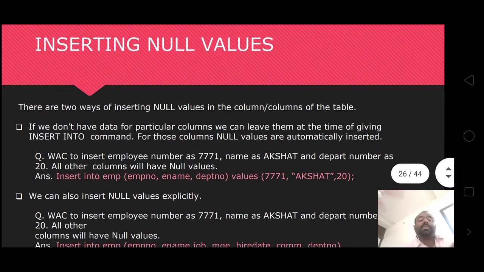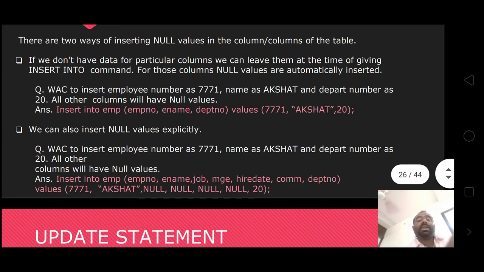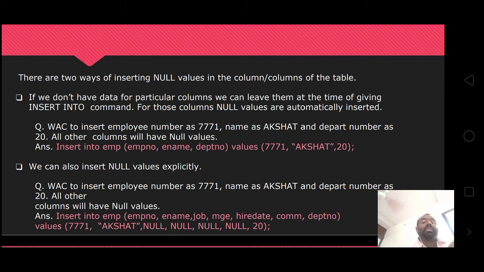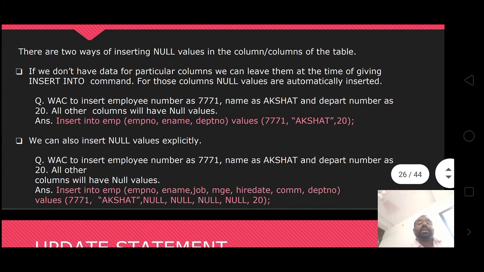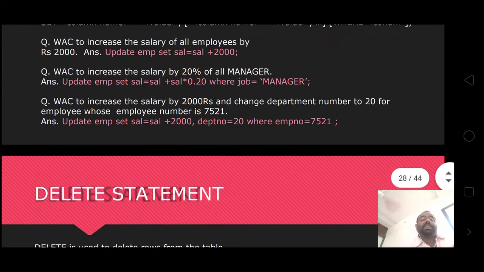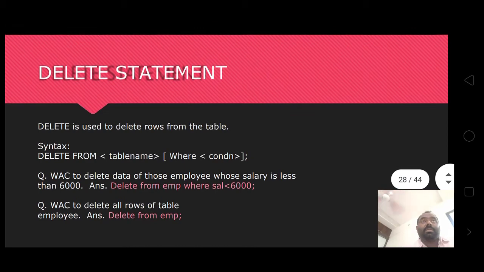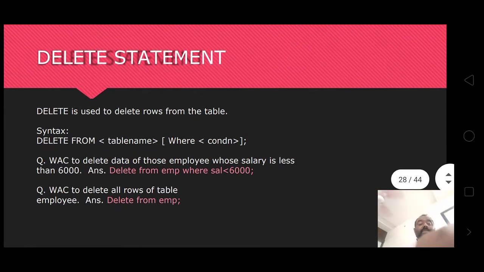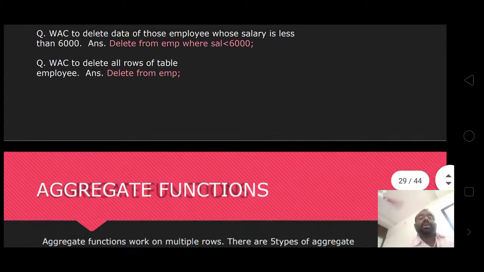Okay, insert null values. If you want to insert null values, or you don't have the data to fill the values, null values are filled automatically. The update statement is used to update the salary, such as a percentage of salary hike, and other updates. The delete statement is used to delete rows in the table or the total table. You can use the where condition if you want to delete a particular record.